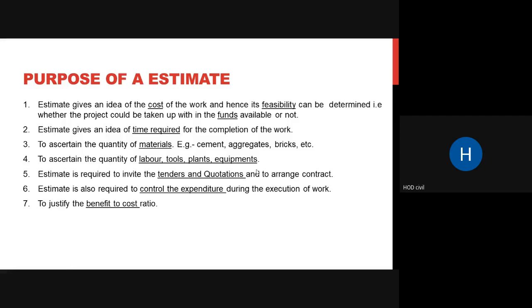So that estimate is used to justify the benefit to cost ratio before the commencement of your work. The eighth thing is that the estimate decides whether the proposed plan matches the funds available or not. This is almost in line with your first point here. You can decide whether the plan that you have matches with the funds. If your funds are lesser, you can always change the plan before execution, and then change your plan to match your funds, and go forward with your revised estimate.